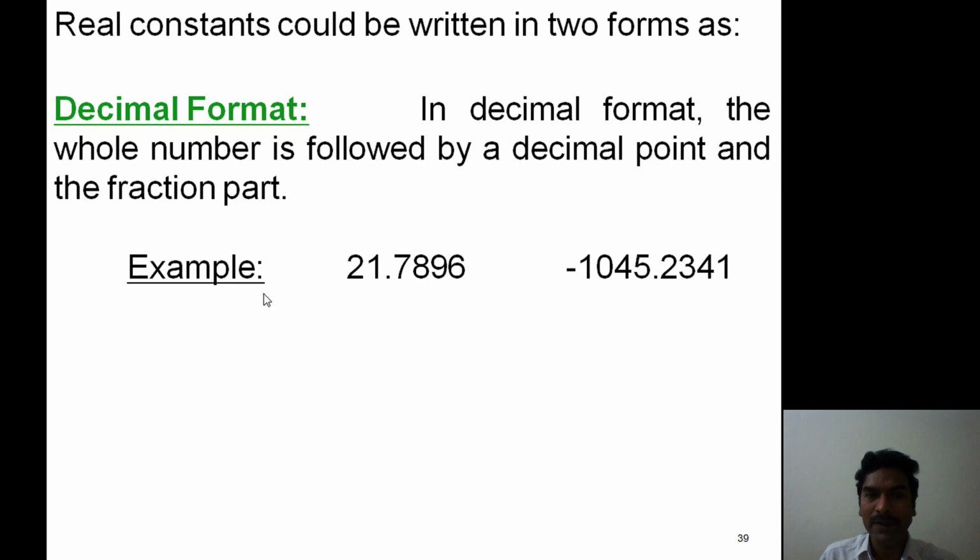Now observe this example. Now 21 point, it refers to the decimal point. Now the fractional part is 7896. Here we are not specifying any sign. By default, it is treated as a positive value. This one is a negative value, -1045.2341.